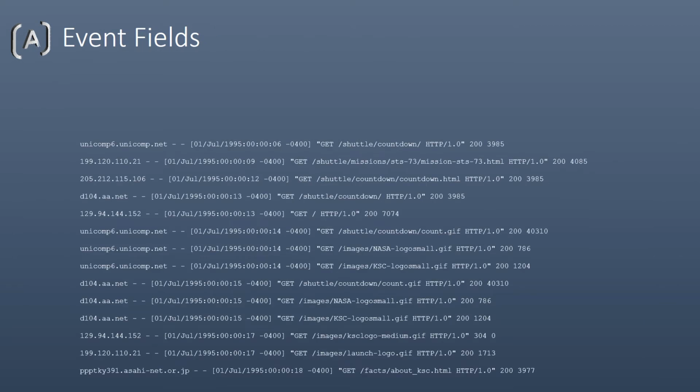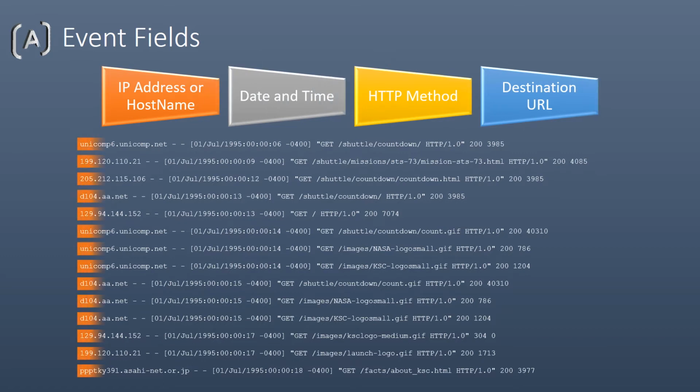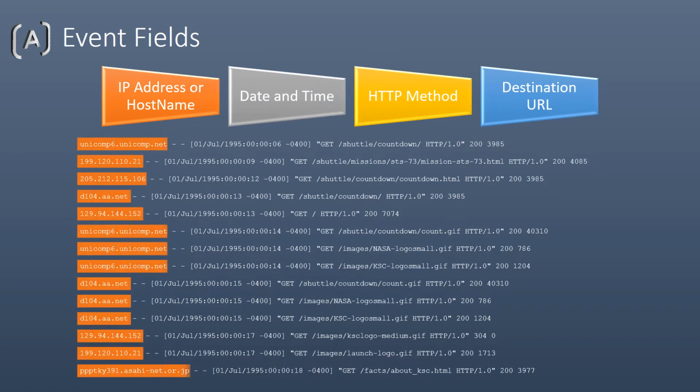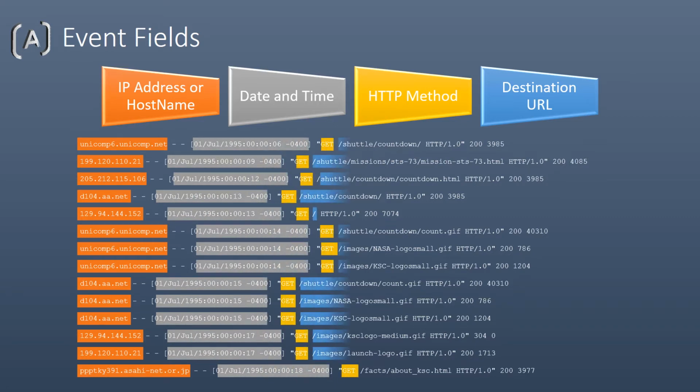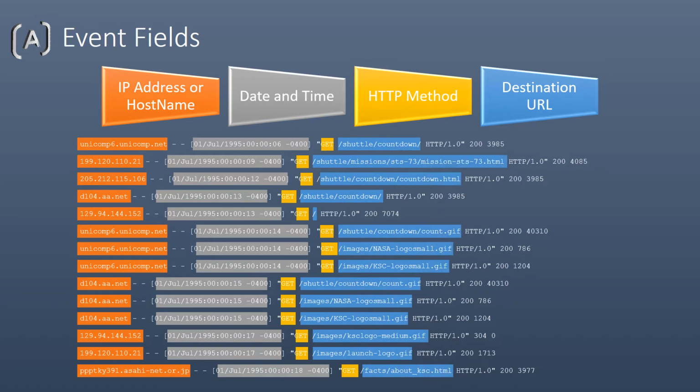Event files contain anything from threat intelligence to user behavior to website traffic. However, this information is often in a vendor-specific format. In this example, we have IP address, time, HTTP method, and URL fields. Once collected by ALM, these event fields can be viewed and queried.